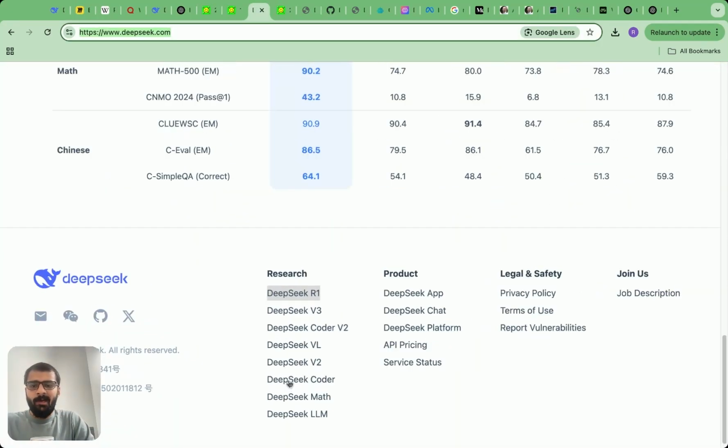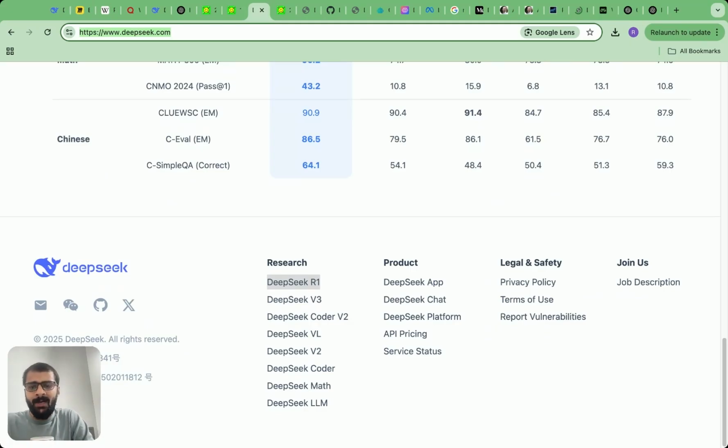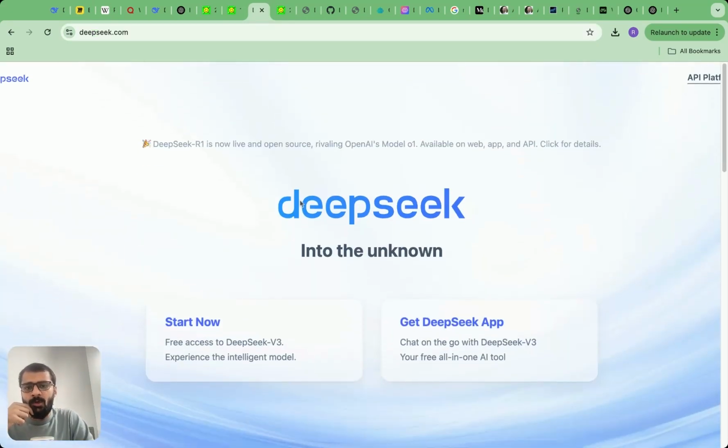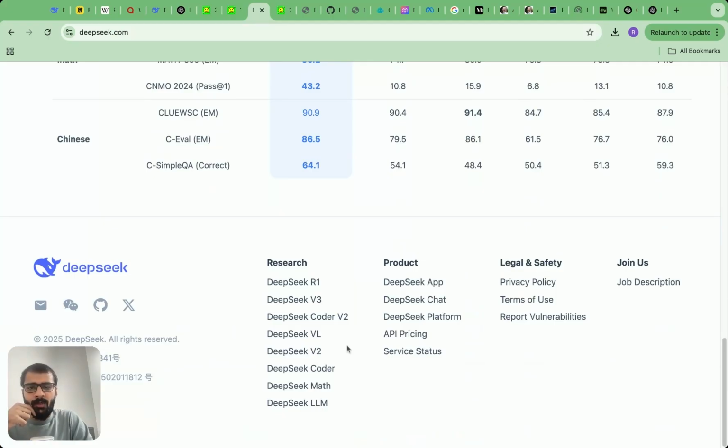So let's take a look at the different LLMs which were built by DeepSeek. If you go to their website, which is deepseek.com, and if you scroll down to the bottom, in the research section, you will see the different versions of the LLMs which they built. They first started with a simple DeepSeek LLM. Then the significant milestone was building of this DeepSeek version 2. Then they have DeepSeek version 3, and then after that came DeepSeek R1. They released papers for each of these.